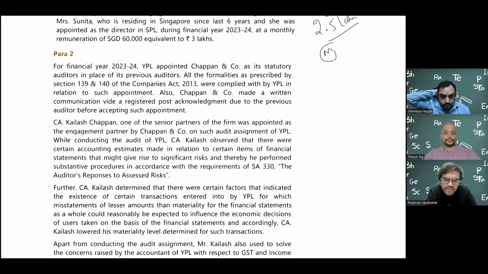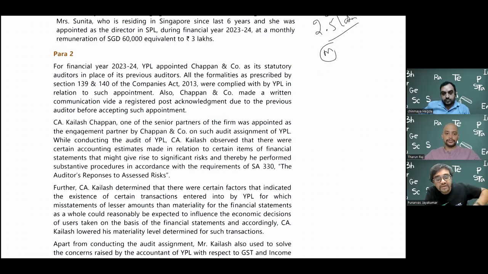Assuming it is removal on expiry, the old auditor completed 5 years and Chappan and company is the new replacement. Then I have to pass that special notice asking to replace this auditor, and the new auditor should come. As per auditing and professional ethics, he should take a NOC, no objection certificate. Even in one of the case studies, there was a question: can you send an email as an NOC? No, it should be a written communication and you should give proof that you have sent it. So what is the best way? That is RPAD, registered post acknowledgement due. In RPAD, I send you the post along with an acknowledgement slip where the receiver will sign on it and send it back.